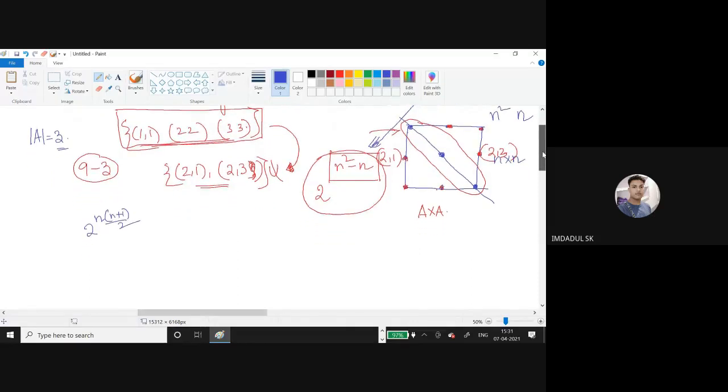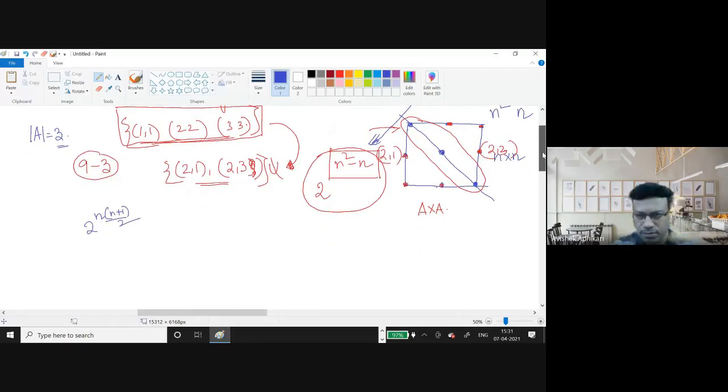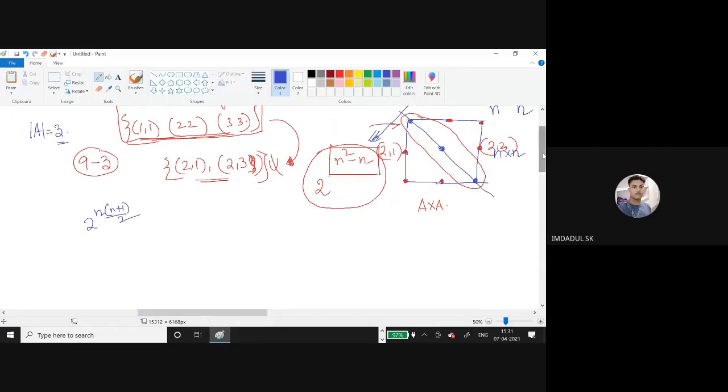There are n diagonal elements, and if you take any subset of them it will be symmetric, so the total possibilities from the n diagonal elements will be 2 to the power n.